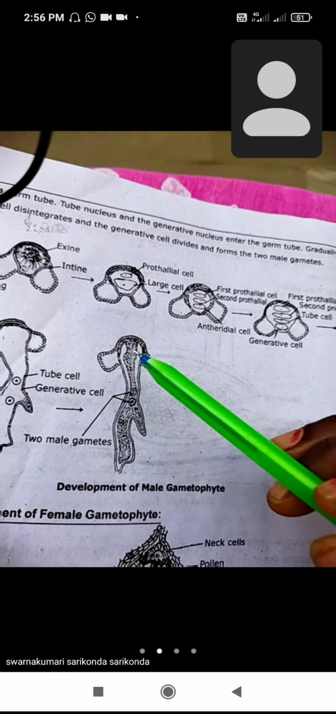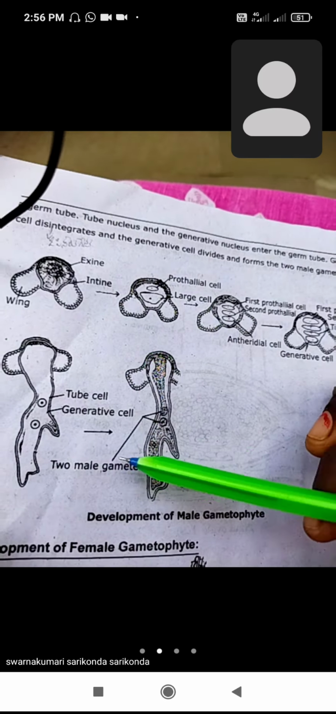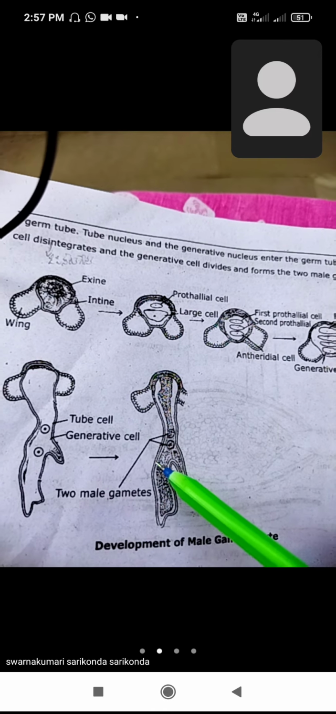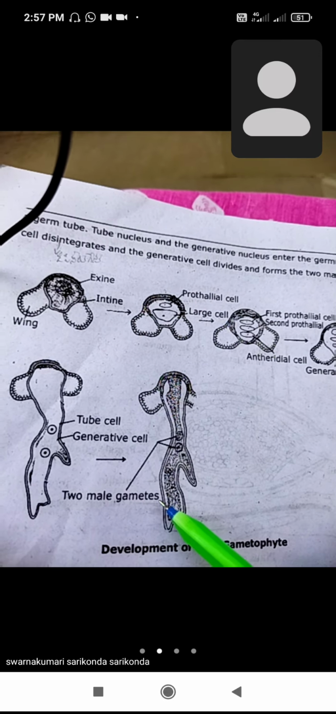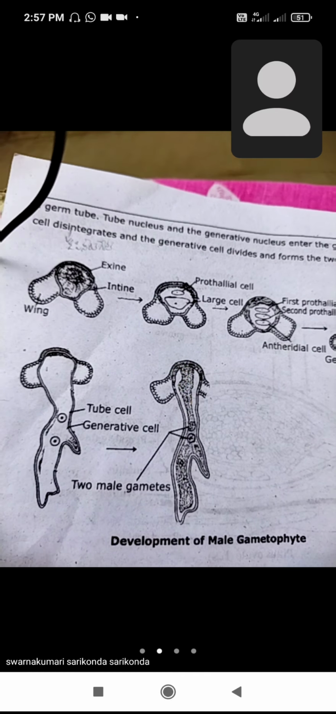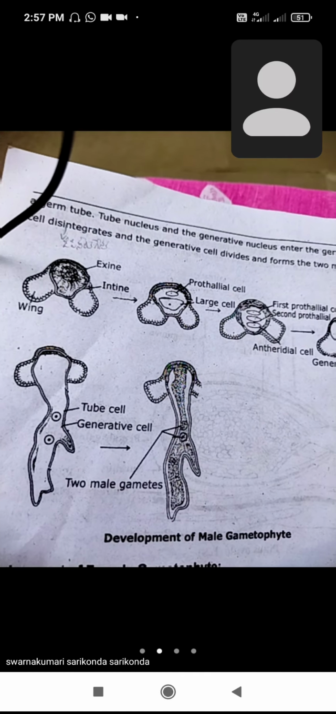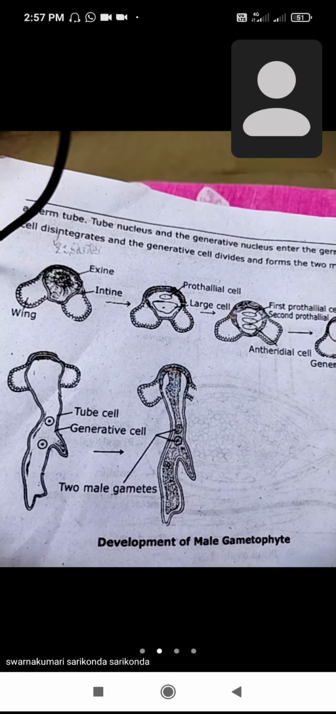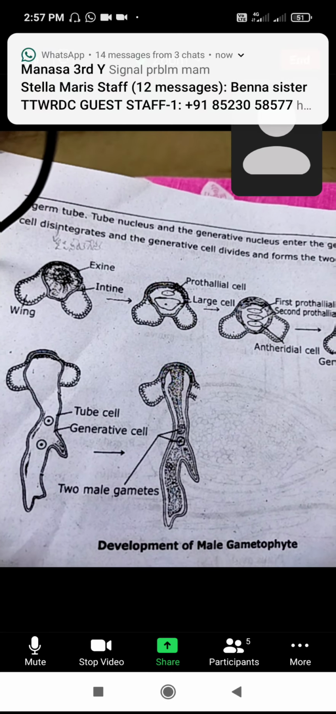And the last one we have to see in this picture: the tube cell and the generative cell are there. They give rise to the two male gametes. This is the development of the male gametophyte.